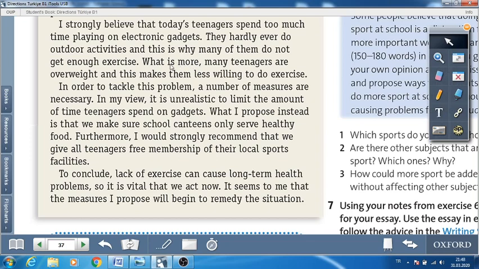What about strategy 4? Yes, we can see examples of this strategy. The writer supports opinions with evidence and examples. How do we understand it? For example, the writer says, "what I propose," yes, and "I would strongly recommend." Here you see it. These are examples from this writer.